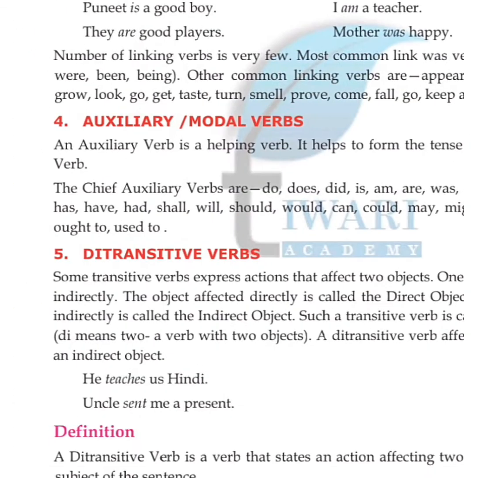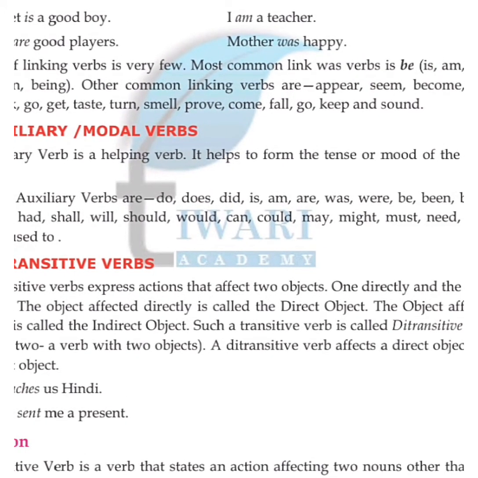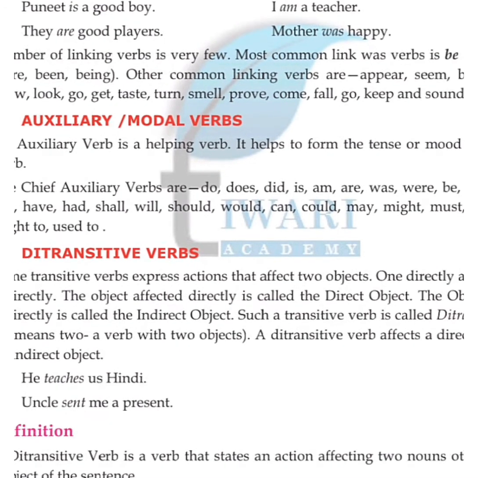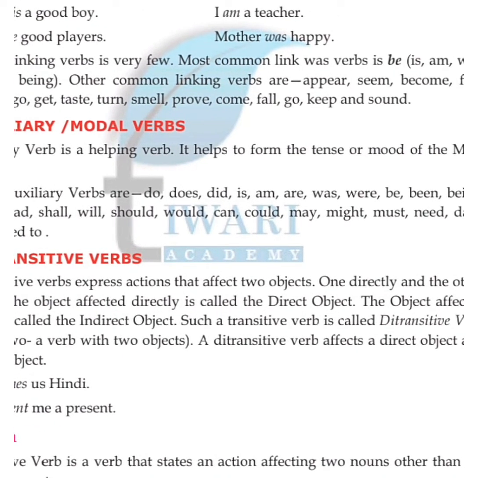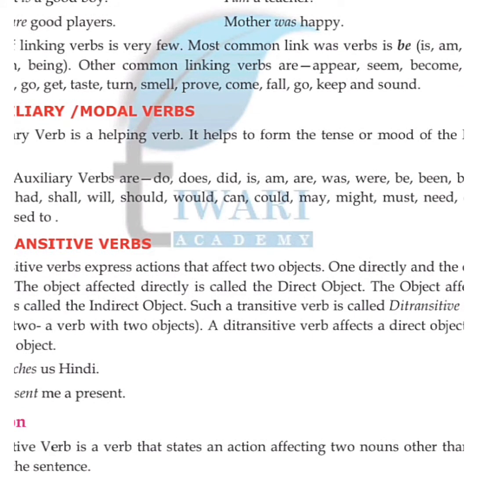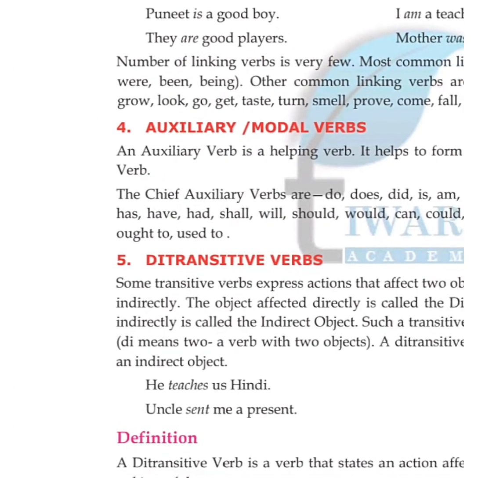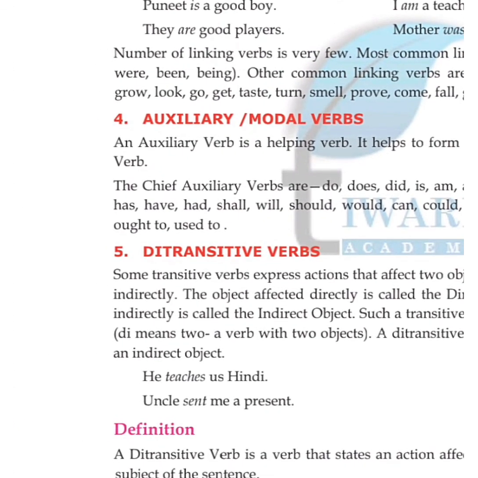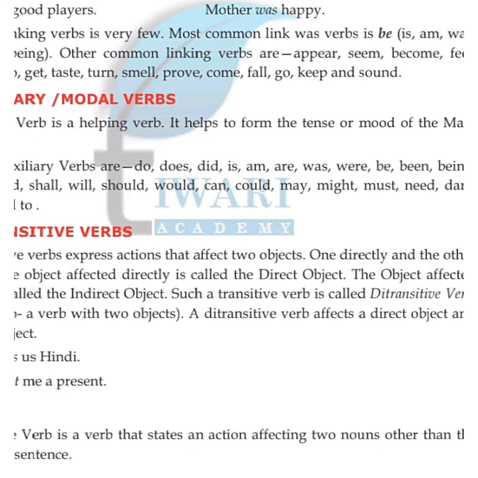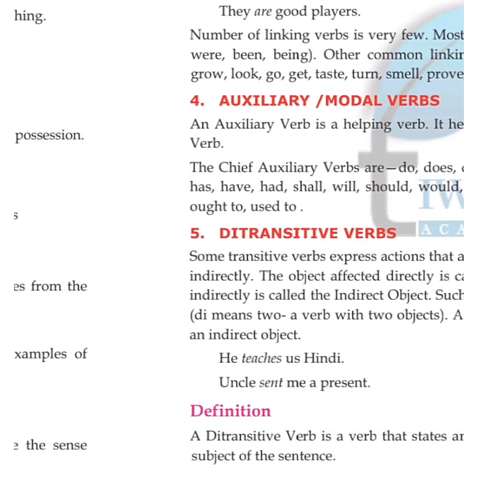मतलब ऐसे verb जो express करते हैं action को और affect करते हैं two objects को. एक direct होता है, एक indirect होता है, and जो object affect करता है direct way में, उसे कहते हैं direct object. ठीक है, and the object जो affect करता है indirect उसे कहते हैं indirect object. Simple. So इसी टाइप के जो transitive verb होते हैं उनको कहते हैं Ditransitive verb. Okay. Di means, what is the Di means? A verb with two objects. Okay. A Ditransitive verb affects a direct object and an indirect object.